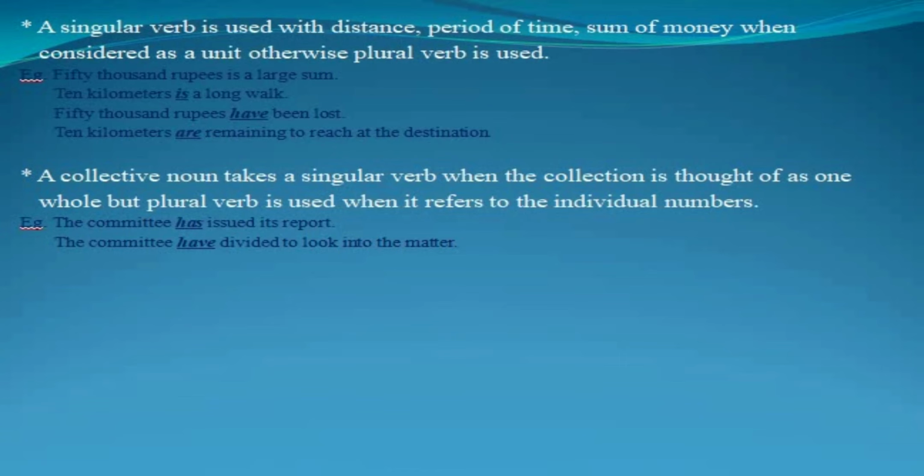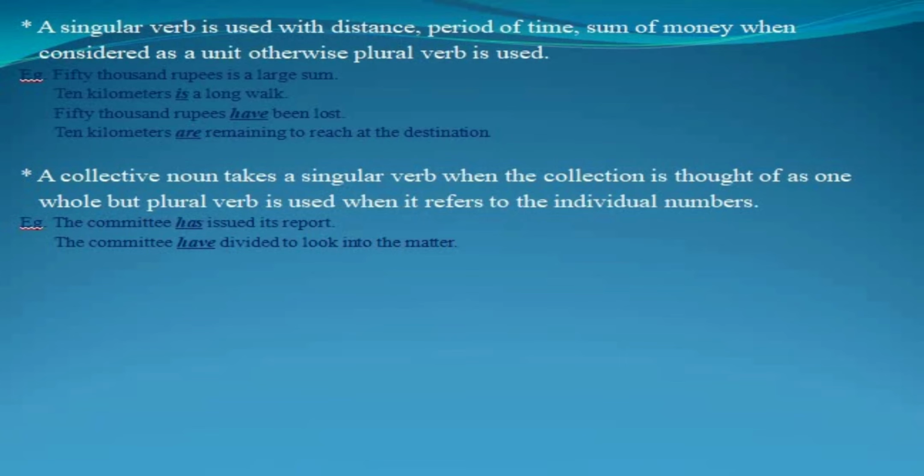For example, "The committee has issued its report." Here the committee is being used as a whole, and for it the word "its" has been used, which is singular, so we have used "has".